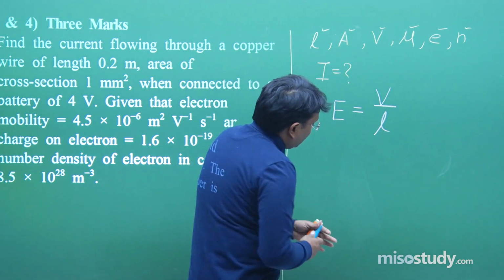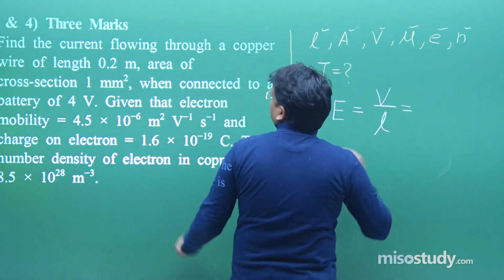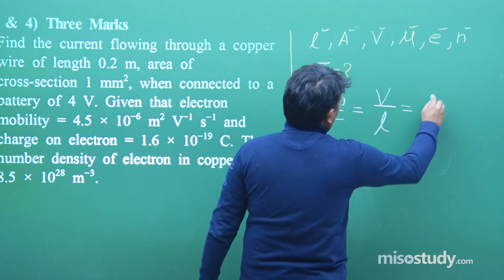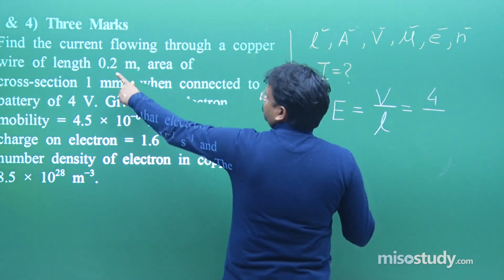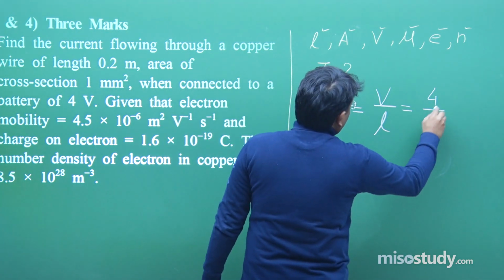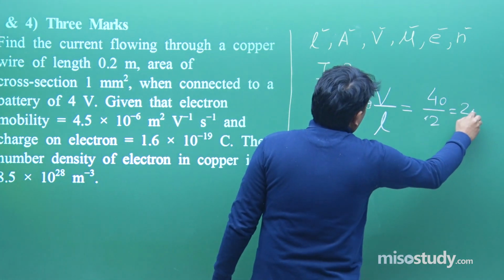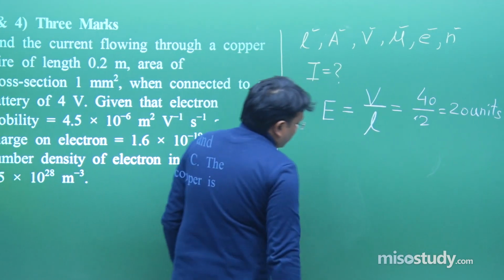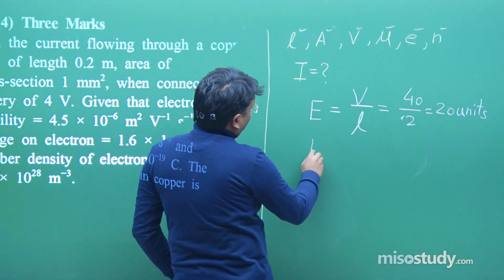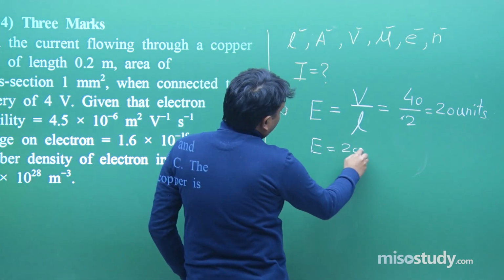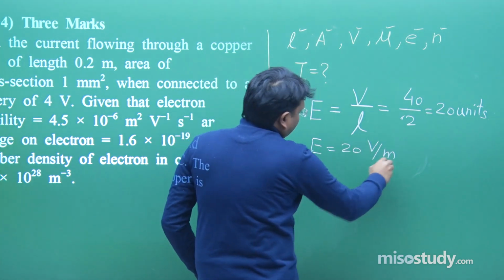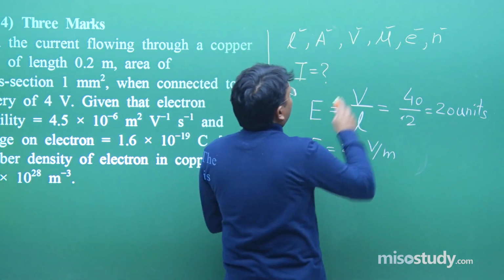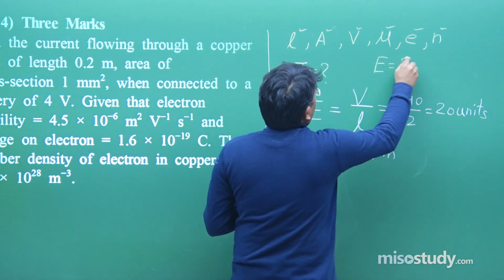Now from here what you can say, that the value of V is 4 volt and length is how much? 0.2 meter. It is 20 units, fine. So this is the value of electric field, which is 20 volt per meter, clear. Now write it down over here.